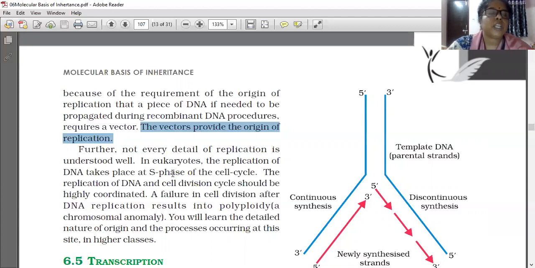A failure in cell division after DNA replication results in polyploidy, a chromosomal abnormality. Already we learned polyploidy and euploidy in the last lesson. When polyploidy is raised, DNA replication has occurred, but the cell is not divided. As a result, both the DNA copies are placed inside the same cell. The details of replication are not given here; you will learn that in higher classes.